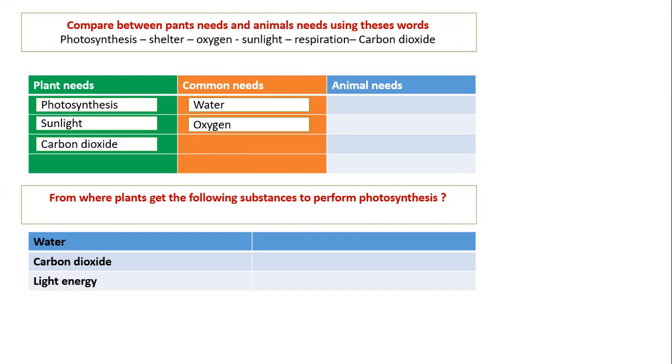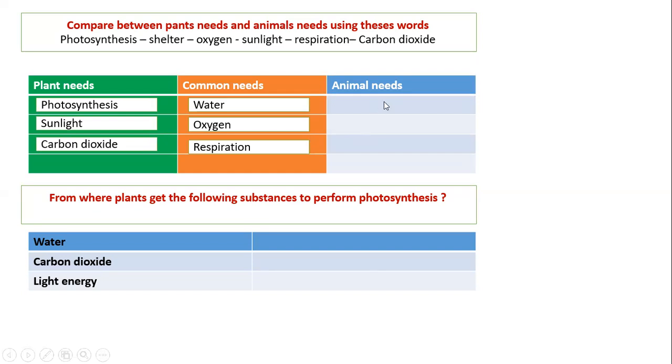But at night, they perform another process called cellular respiration, where they take in oxygen and give off carbon dioxide. So both plants and animals need oxygen. Both plants and animals do respiration. We respire and plants respire too.